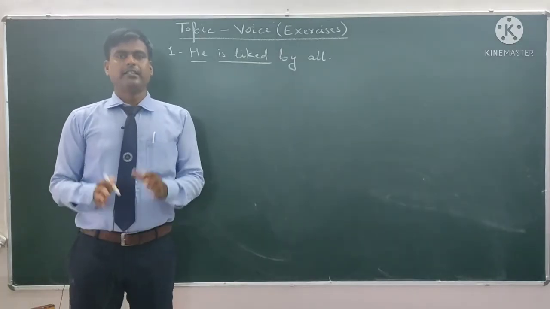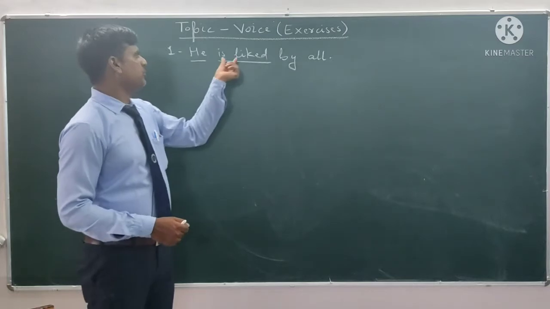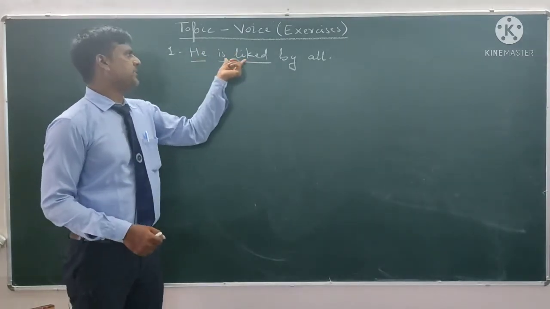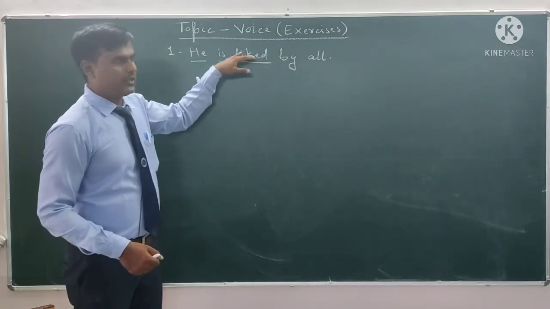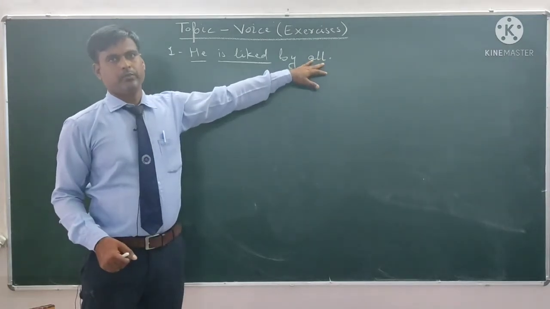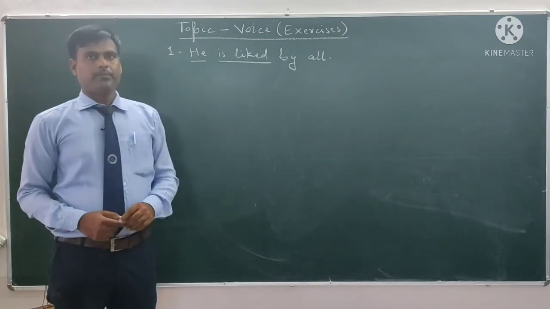That tells us that the sentence is in passive voice. The subject is not going to do the work itself. The subject is not active. The subject is passive. He is liked. He is not going to do this work, but this work is done by other. Okay, that's why this is passive voice.